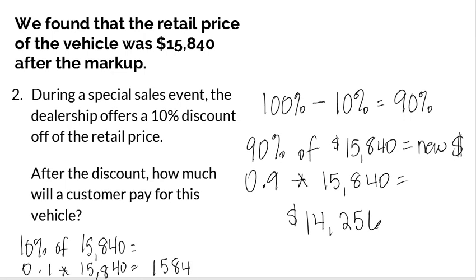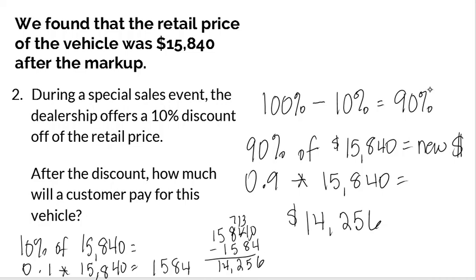That's the amount of savings that I would have. So if I take that and I subtract that from my $15,840, you are going to arrive at the same answer we came up with earlier. So $14,256. So there's two ways.